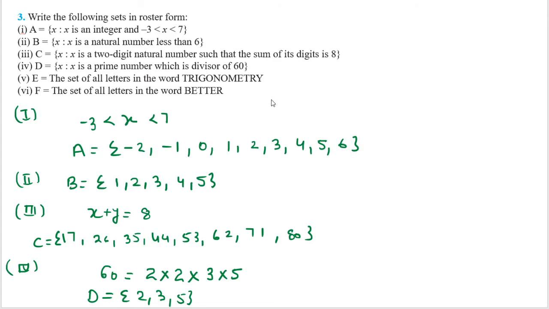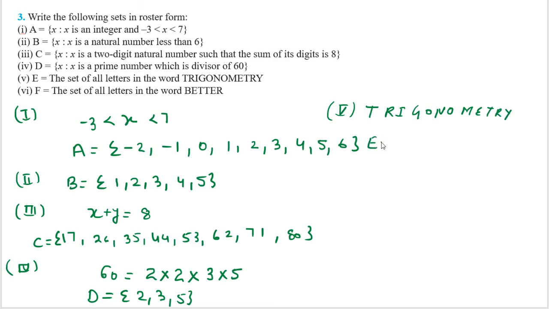Now we are going to solve the question. I have completed first, second, third, fourth. Now we are going to solve the fifth one. So what is the fifth one? It is also a very easy example question. The fifth one: the set of all letters in the word trigonometry. So children, it is a very easy question.